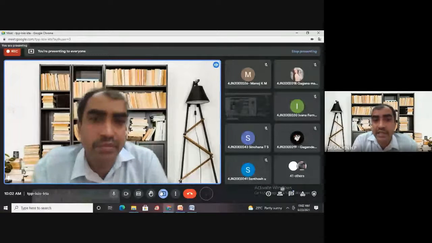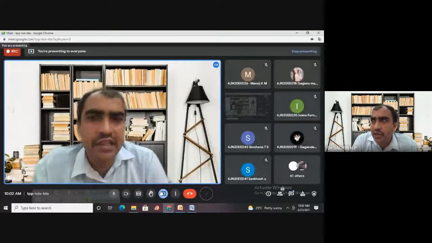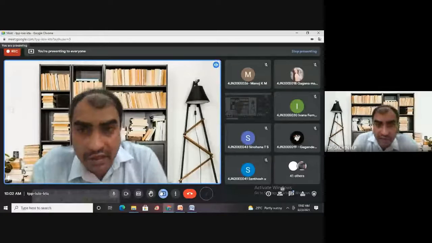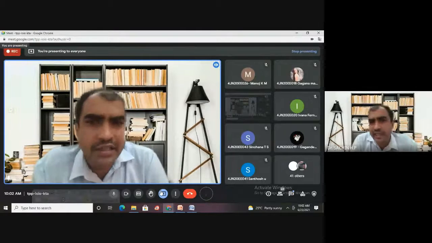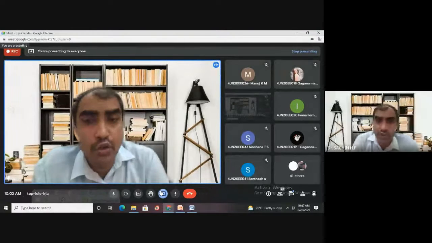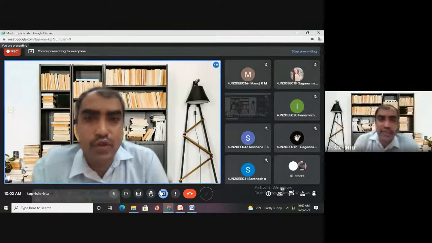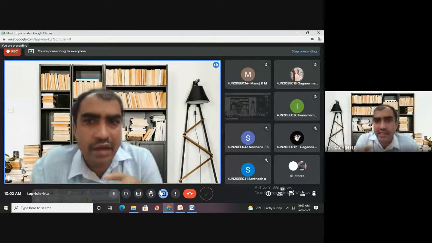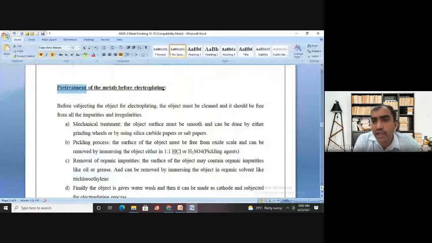remember, the surface of the object should be uniform. There should not be any roughness, any oil or wax, or any rust present on the surface. The process by which all these can be removed, that means removing organic impurities like oil and grease, inorganic matter like oxide scale, and the roughness, so the procedure involved in making your object surface free from all these things is called pre-treatment. Even during electroplating we have to do the pre-treatment procedure.